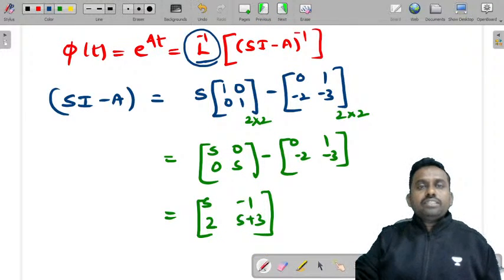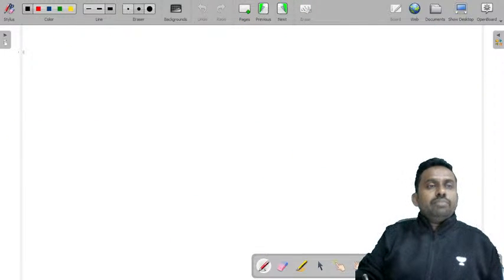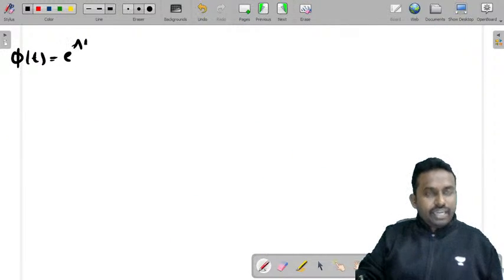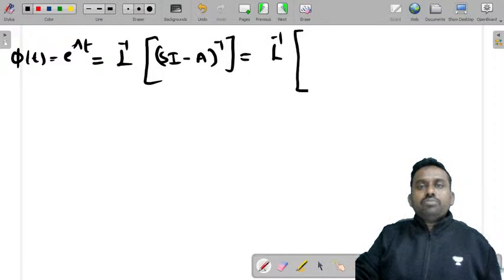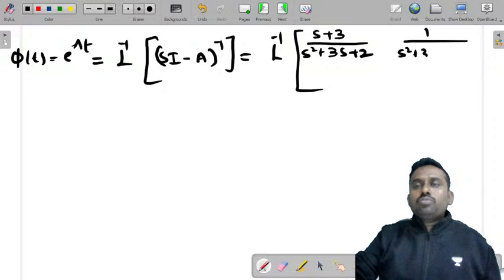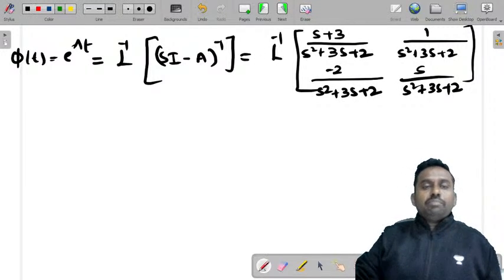But we need to apply Laplace inverse also to that. So let's try to apply it. So what is e power At? It is e power At is equal to Laplace inverse of (sI - A) inverse. That is Laplace inverse of this matrix: (s plus 3) by s square plus 3s plus 2, 1 by s square plus 3s plus 2, minus 2 by s square plus 3s plus 2, s by s square plus 3s plus 2. So you need to apply this Laplace inverse inside.